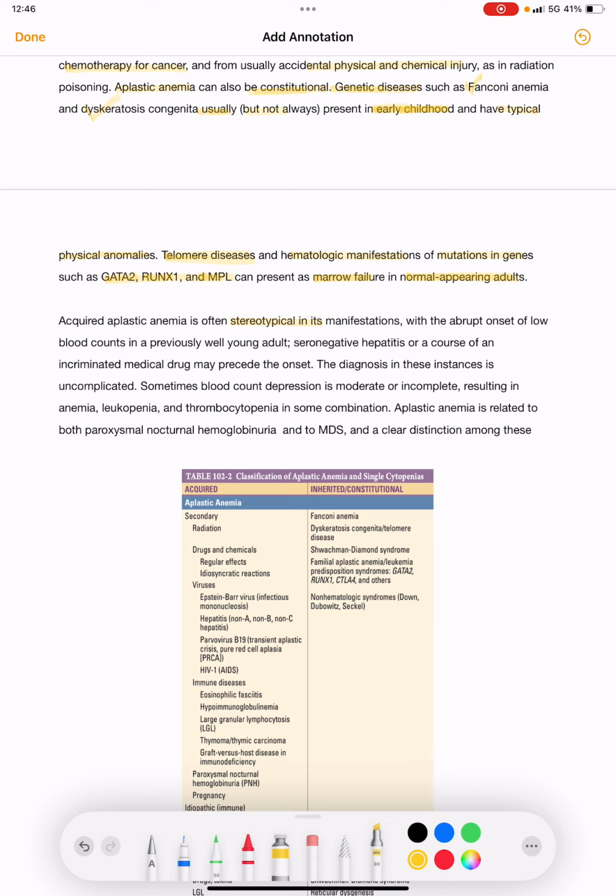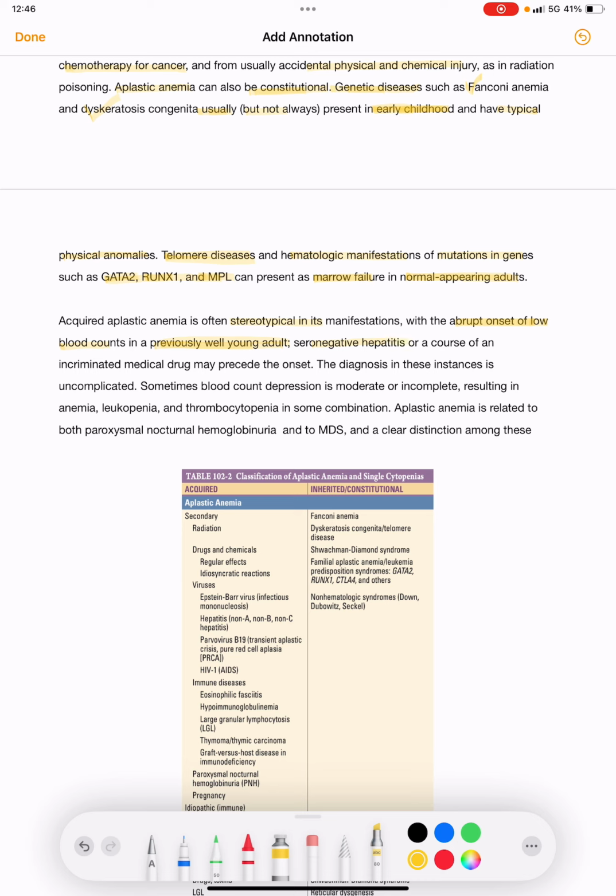So what is the presentation in acquired aplastic anemia? Abrupt onset of low blood counts in a previously well young adult. The patient will be previously normal, and then there is abrupt onset of low blood counts.